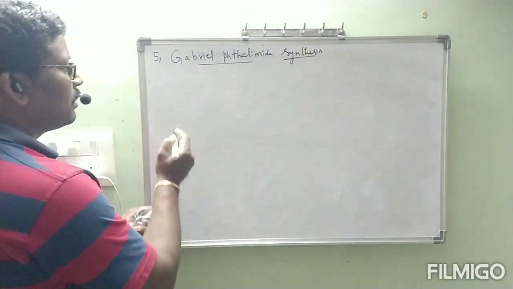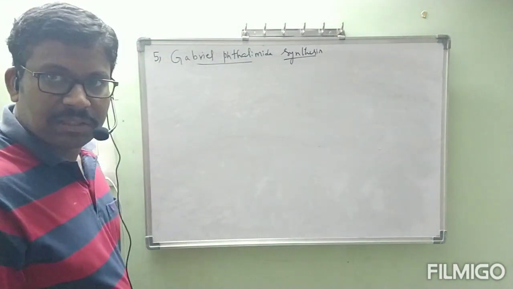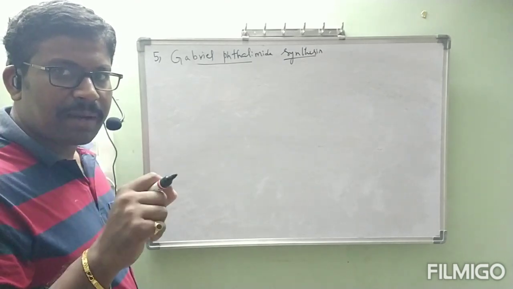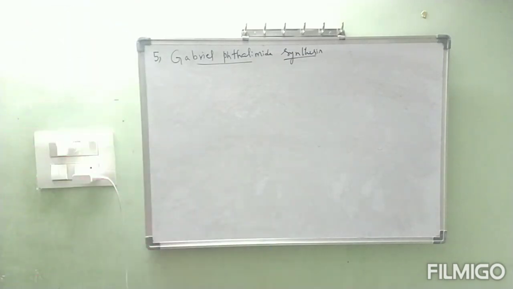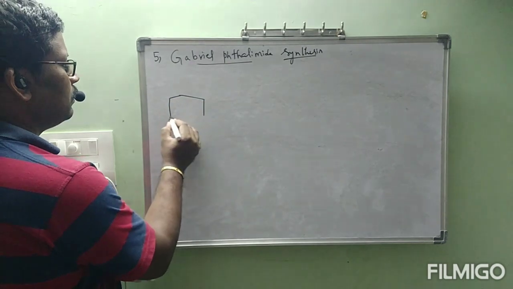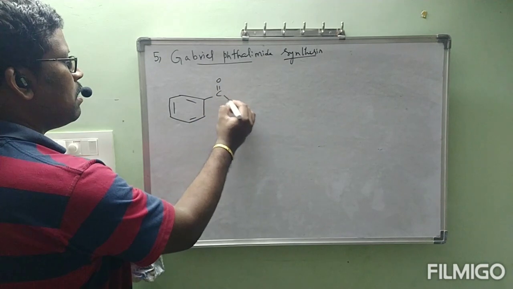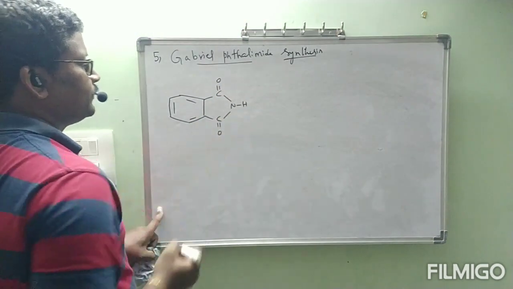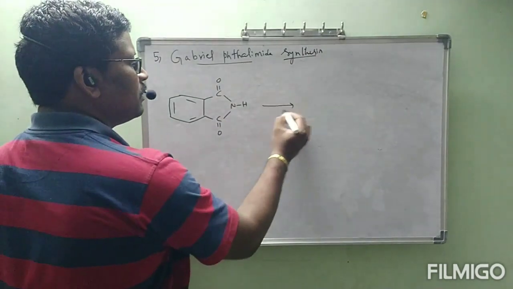Let us see, what is this phthalimide? In previous preparation, that is from amides, we have seen the difference between phthalimide and phthalamide. Okay, let us see that phthalimide. This is phthalimide.